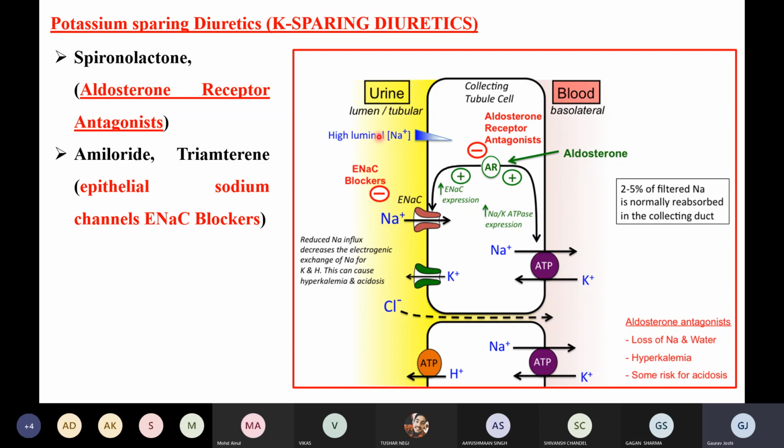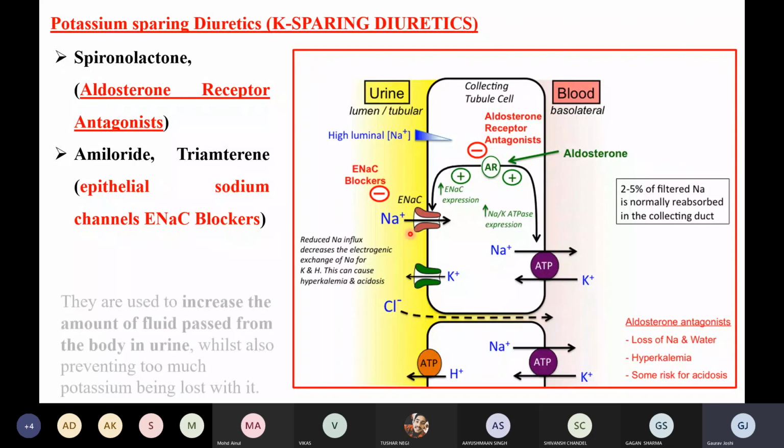So what we have is spironolactone. Spironolactone will be acting on this aldosterone receptor, right? It will be blocking the binding of this aldosterone to this receptor. The second thing, amiloride and triamterene will be blocking this ENaC pump, right? So these are the two things, right?